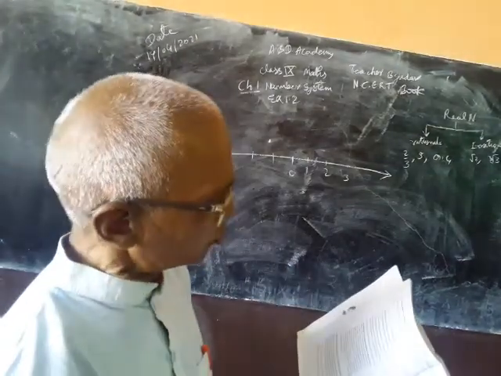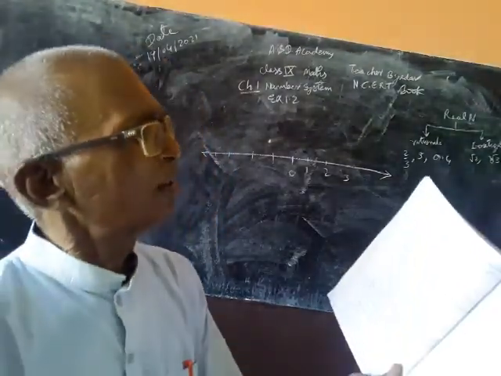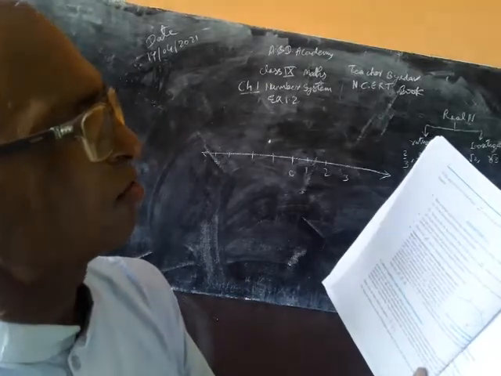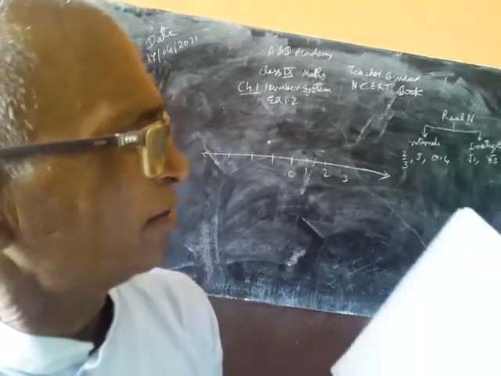So the first is true and the remaining two, second and third, are false. So remember it, and question 1 is over here.